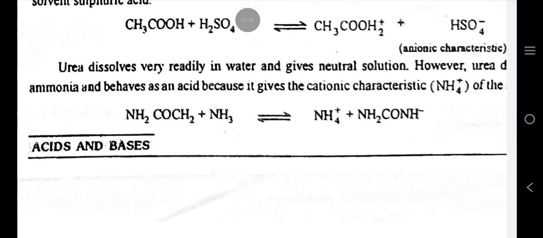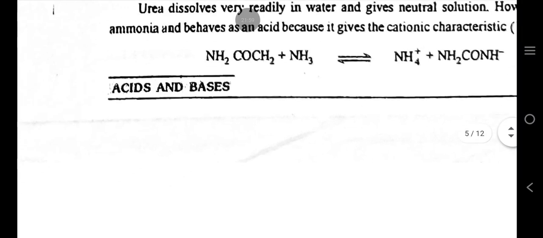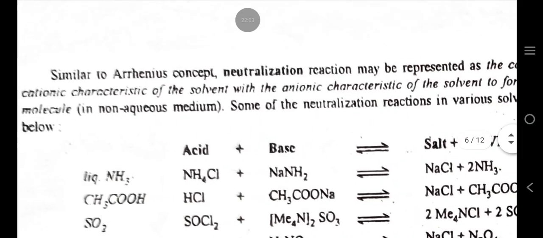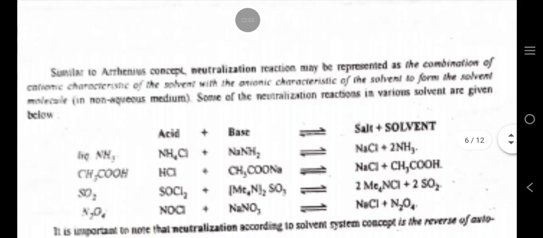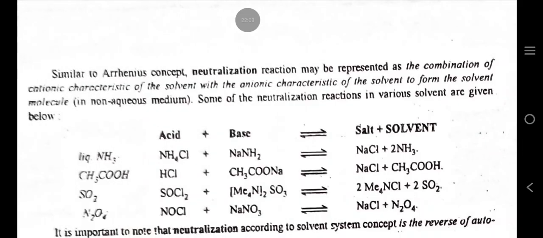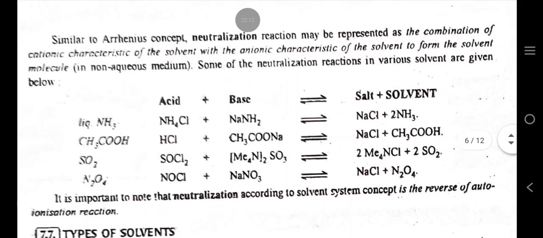Urea dissolves very readily in water and gives a neutral solution. However, urea dissolves in ammonia and behaves as an acid. It gives the cationic characteristic. Similar to the Arrhenius concept, a neutralization reaction may be represented as the combination of the cationic characteristic of the solvent with the anionic characteristic of the solvent to form the solvent molecule in non-aqueous medium.